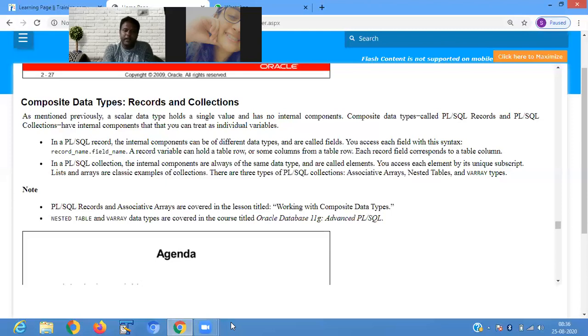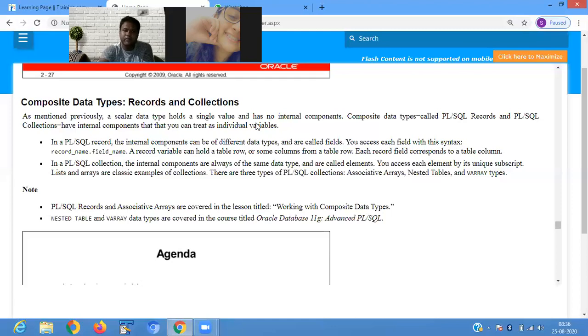In a PL/SQL collection, the internal components are always of the same data type and are called elements. You can access each element by its unique subscript. An array is a classic example of a collection. There are three types of PL/SQL collection: associative array, nested table, and VARRAY. Again, I will explain what that is.